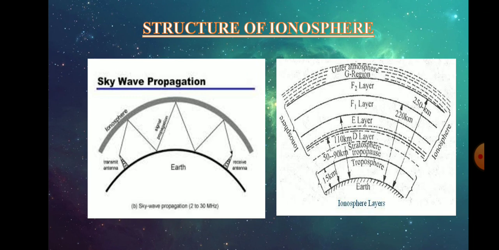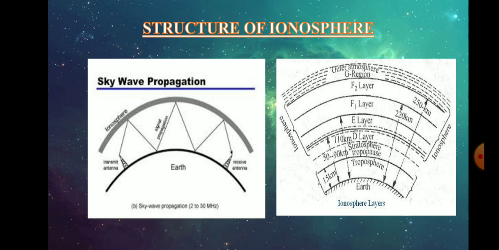we have given the structure of the ionosphere, meaning how the process of skywave propagation goes. Here the skywave is refracted from some of the ionized layers. This layer is called the ionized layer, and it consists of ions. It consists of plasma, which is basically ions, ionized by the action of solar light.